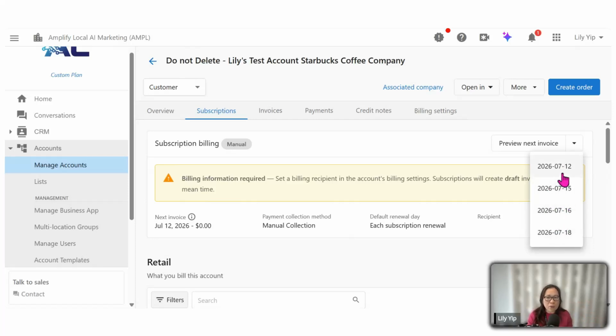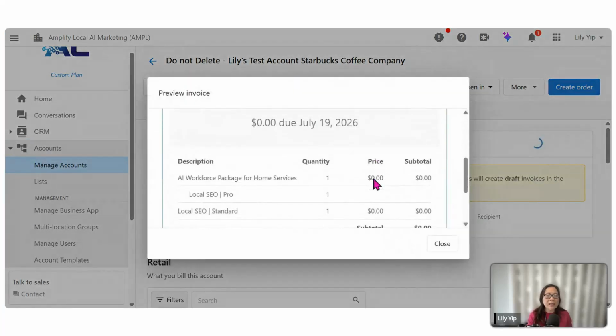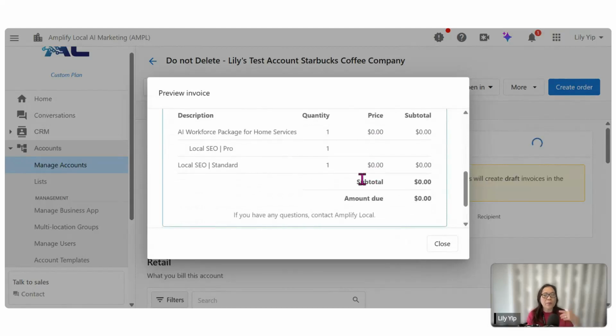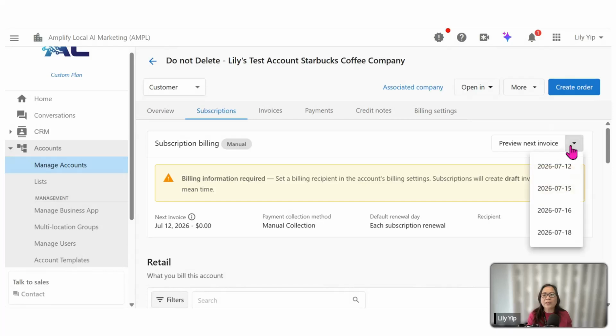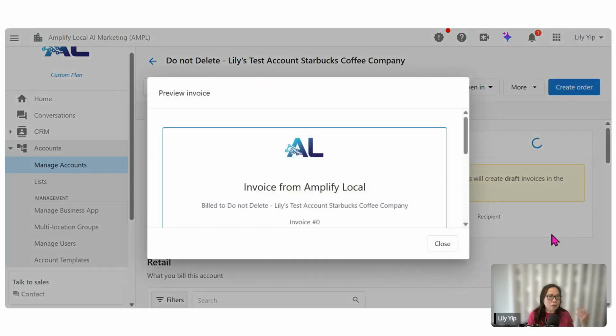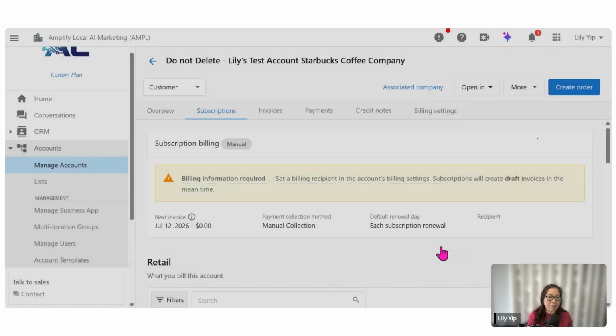So for example, July the 12th, we're able to see the invoice of what is the product that we'll be charging your clients for. And similarly, if you want to see the next invoice, that would be based on 17, 16, 18. You choose to invoice accordingly to see what's the invoice, what's the product encompassed in them, and how much it would be.